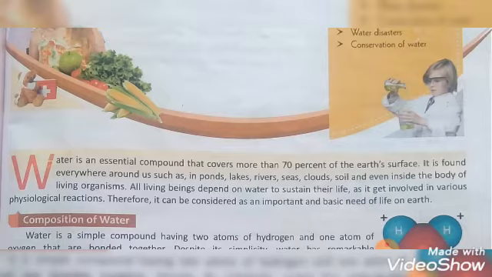No living organisms can survive without water. And water covers more than 70% of the Earth's surface. That means 30% of the Earth's surface is land. And water can be found everywhere around us, such as in the river, lake, oceans, in the soil, and even inside the body of living organisms.